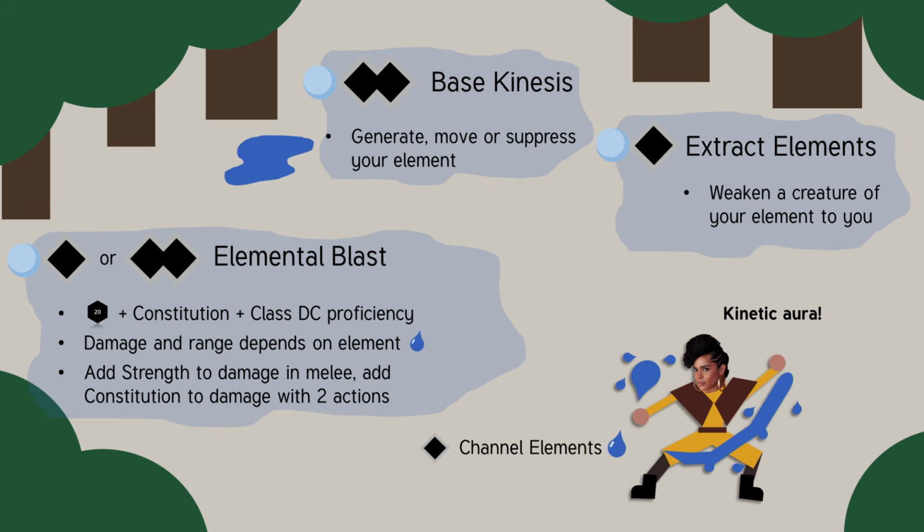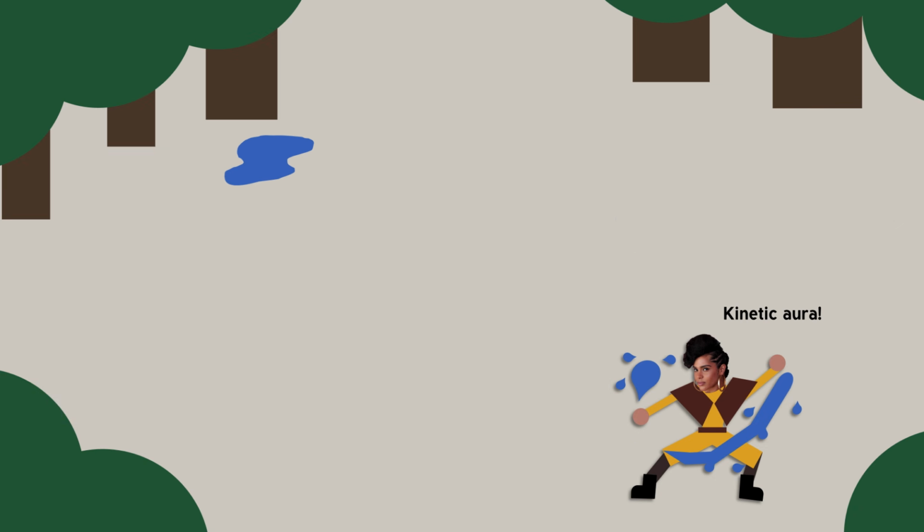The final impulse all Kineticists get comes at level 3 and is called Extract Elements. Extract Elements lets you weaken creatures of your element. If you find a water genie, for example, you can suck away some of its power. Remember, to do any of these impulses, your kinetic aura must be active. Is it annoying to have to spend an action at the start of every combat to activate your kinetic aura? No, because when you channel your element, if you want, you can automatically use an elemental blast for free, or a stance impulse, which I'll explain later.